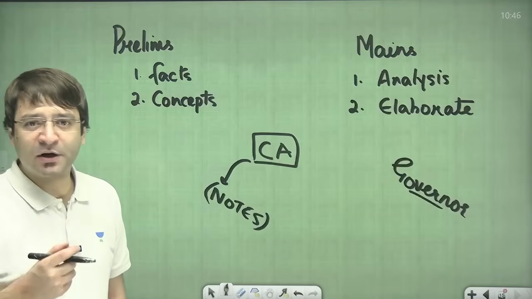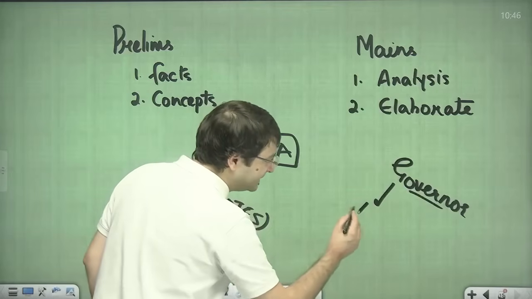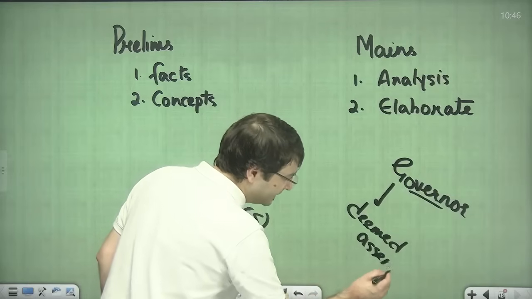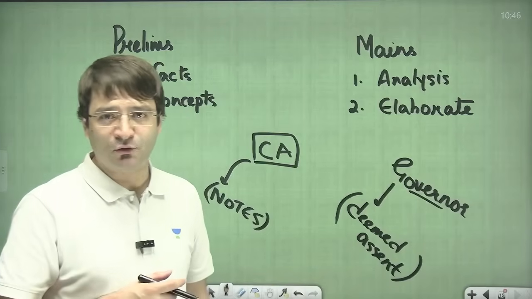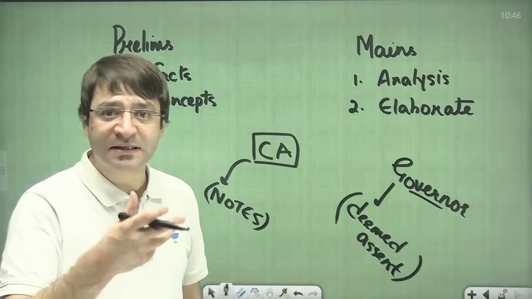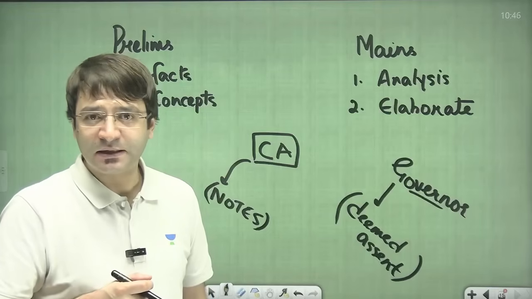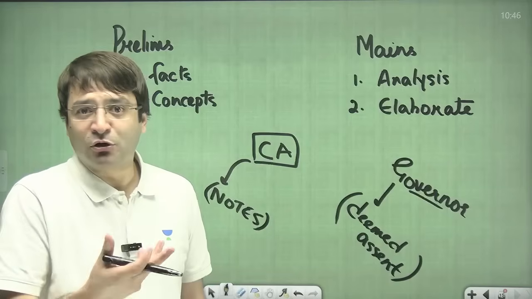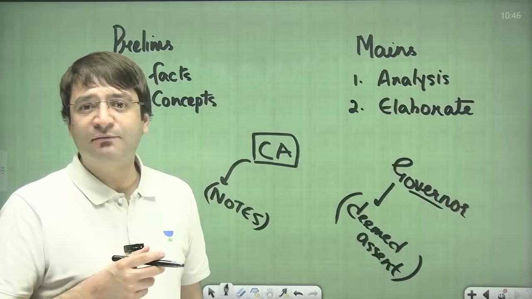And then a historic judgment was delivered by the Supreme Court, where the Supreme Court spoke of deemed assent. What is this deemed assent? There are 10 bills which were passed by the Legislative Assembly of Tamil Nadu and sent to the governor for assent. The governor is sitting on these bills and is not assenting to them. The governor has reserved some of these bills for the consideration of the president. And then the Supreme Court said, since there is an inordinate delay, which is not constitutional, we will impose a time limit within which the governor will have to give the assent.